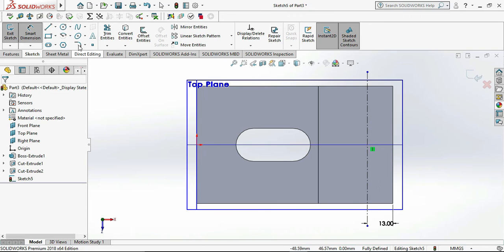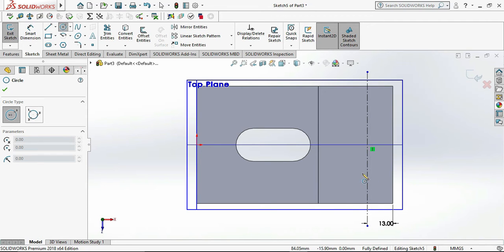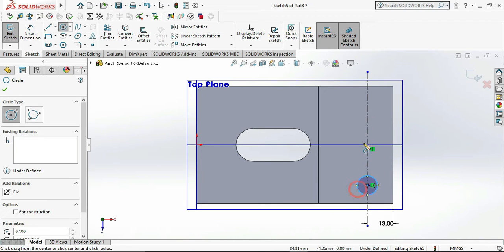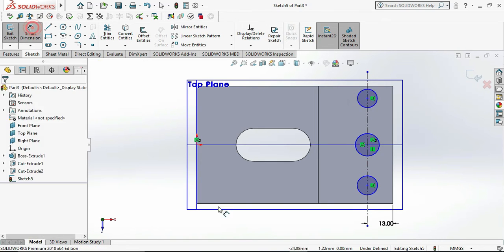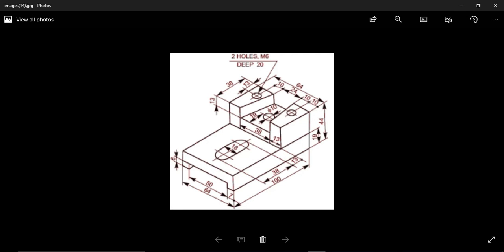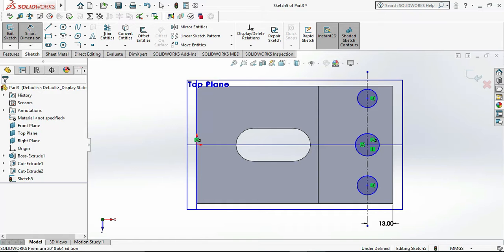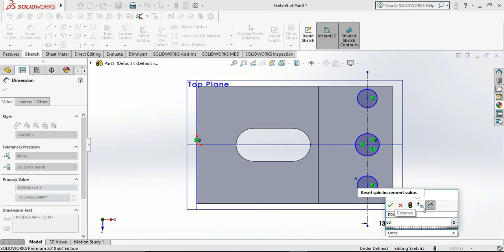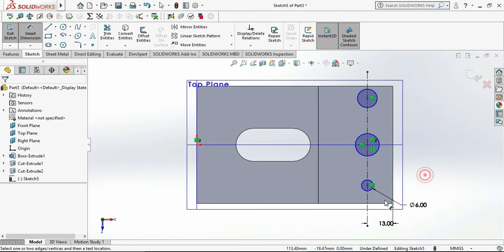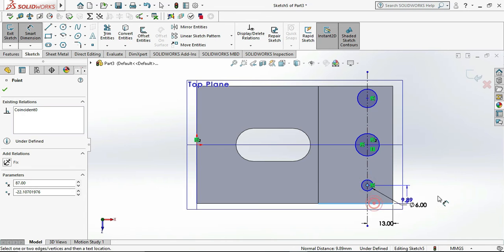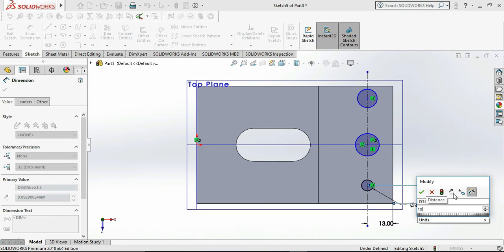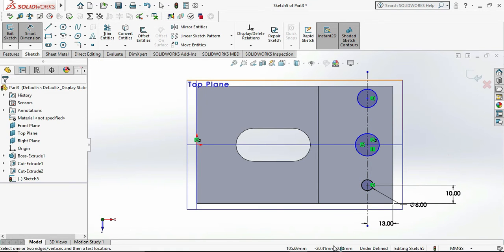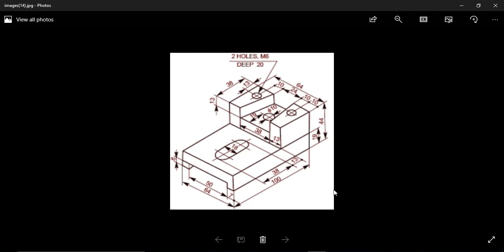Then go to the circle command and draw the circle and give the smart dimensions to that circle as per our sketch, that is diameter is 6 and the dimensions from the outer edge as 10 mm and from the bottom side as 13 mm, which is symmetric to both the circles.